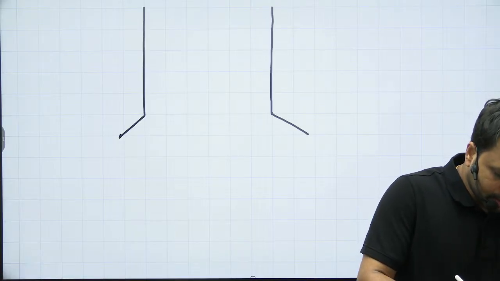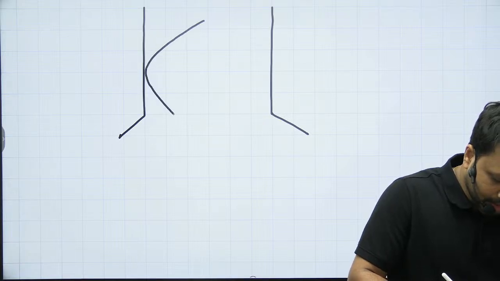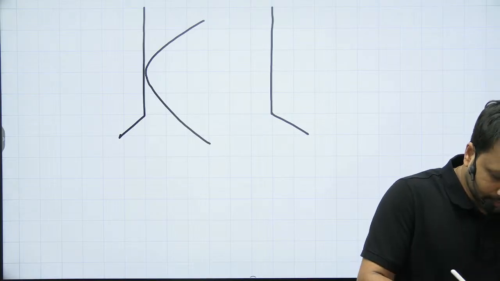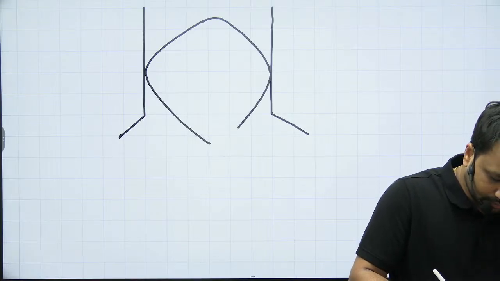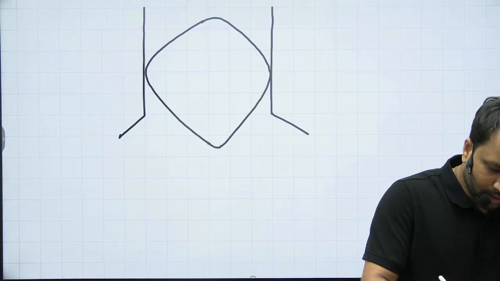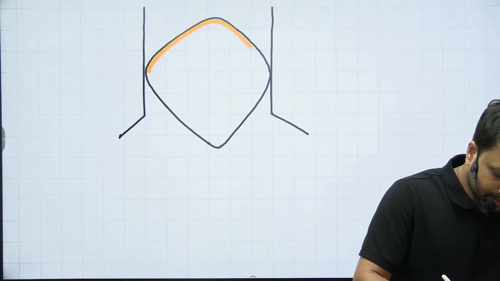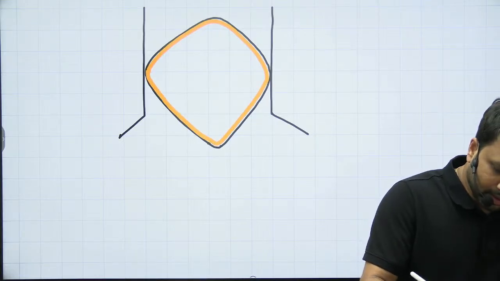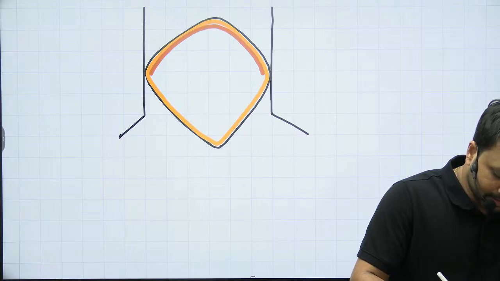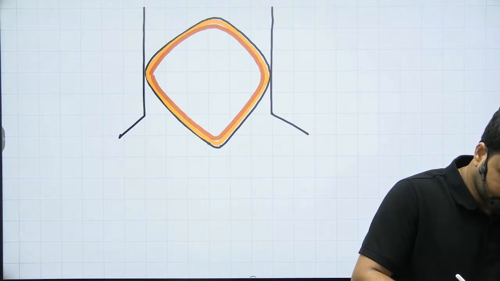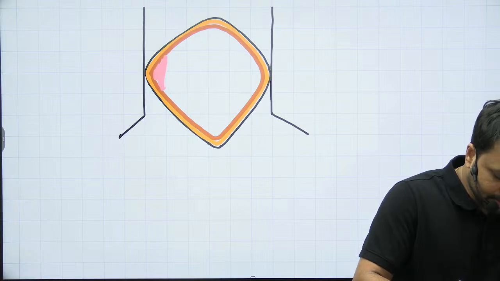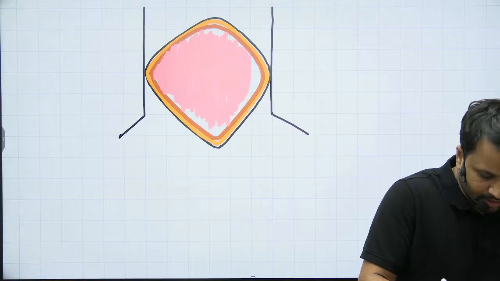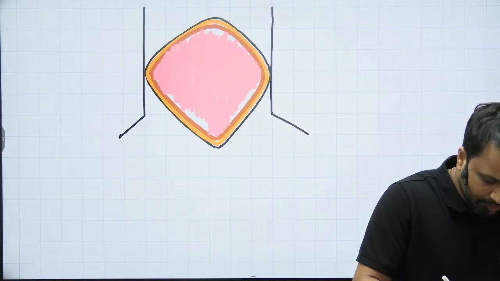Again, we'll just go through our division. This is how we have exposed it. This is the superior flap. This happens to be the inferior flap. Then you have the subcutaneous fat. Then you have the platysma that is present. And then we had the strap muscles, which are present. So this is the arrangement of the strap muscles that we had, and this is how the strap muscles were oriented.